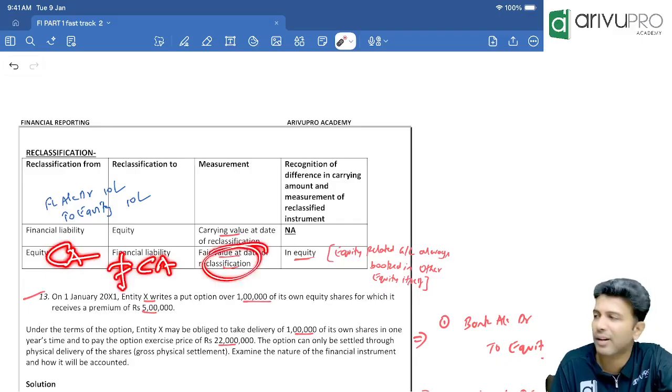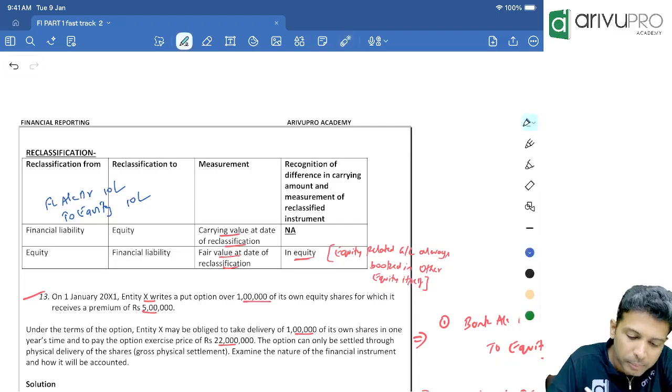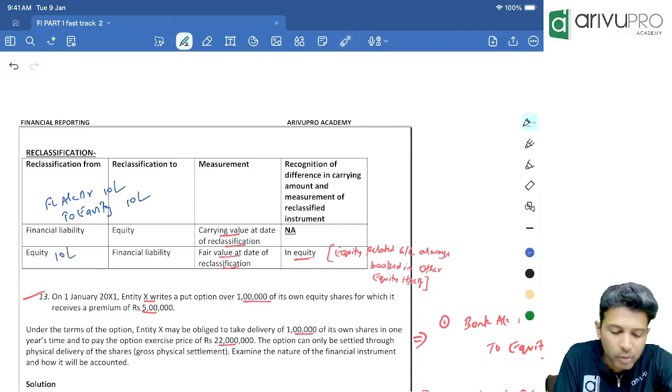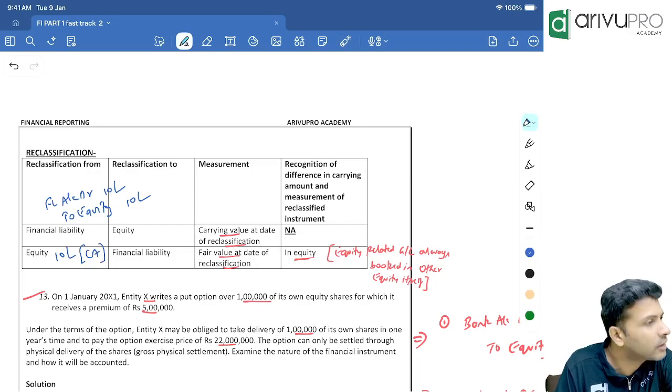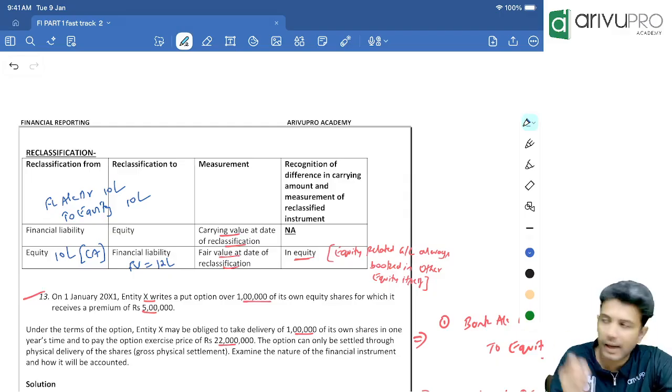First, find out the fair value. They will give you all this data. So fair value on the date of reclassification will be used. Just to give an example, let's say the equity's carrying amount is 10 lakh. Let's say fair value is 12 lakh. Pass the journal entry for me.